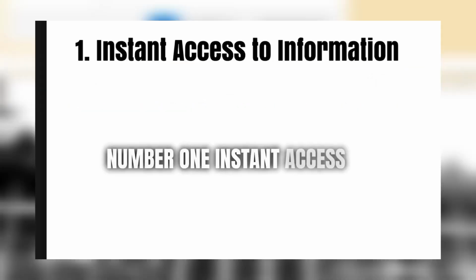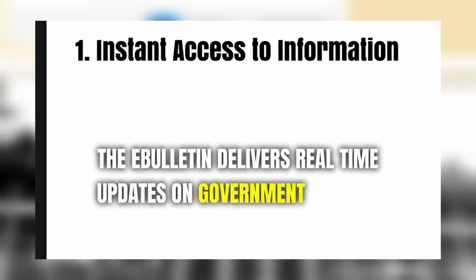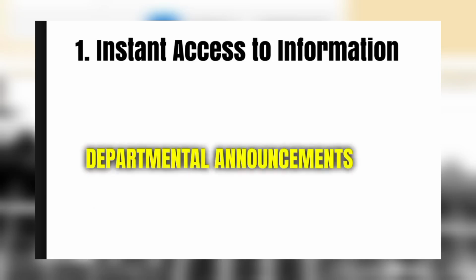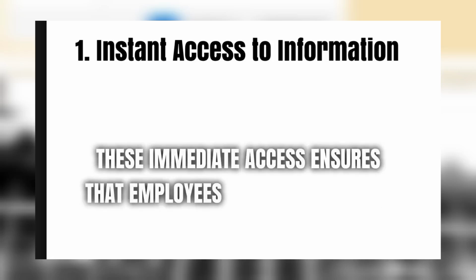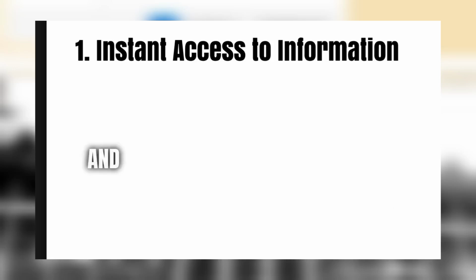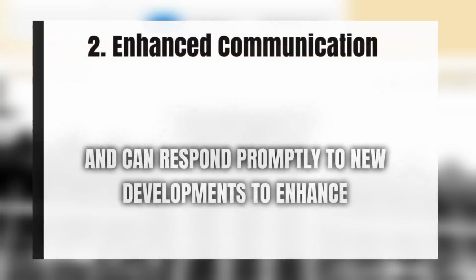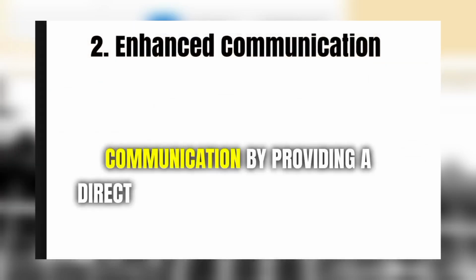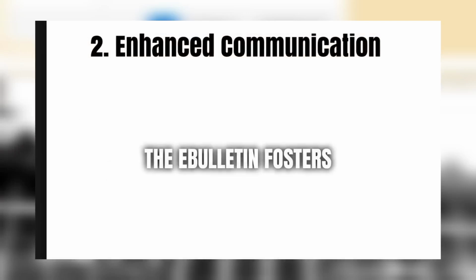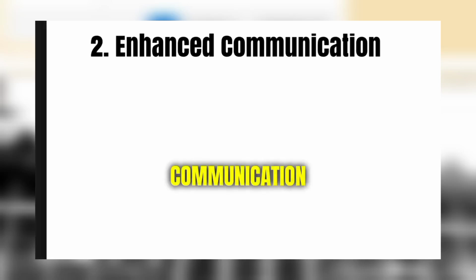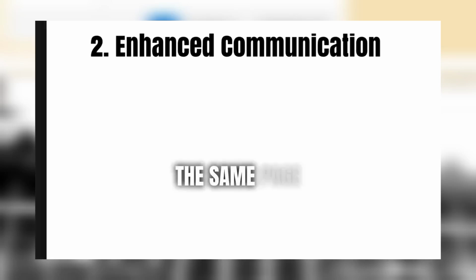Number 1. Instant access to information. The eBulletin delivers real-time updates on government policies, departmental announcements, and important events. This immediate access ensures that employees are well informed and can respond promptly to new developments. 2. Enhanced communication. By providing a direct channel between government departments and employees, the eBulletin fosters transparency and efficient communication. This reduces misunderstandings and ensures that everyone is on the same page.